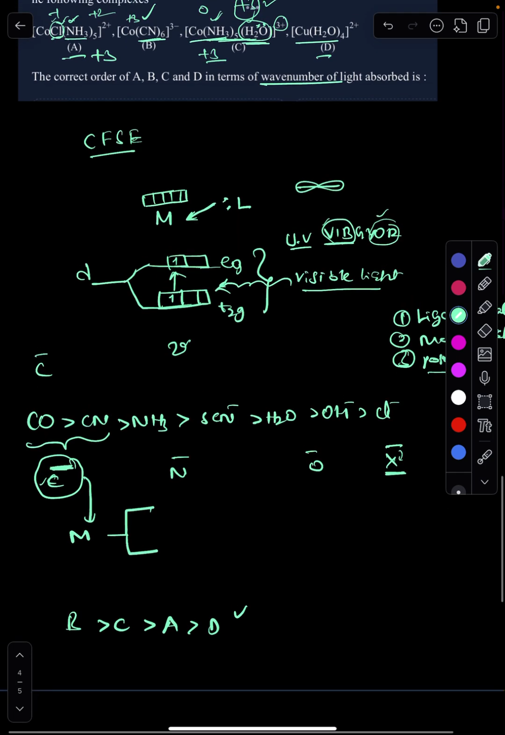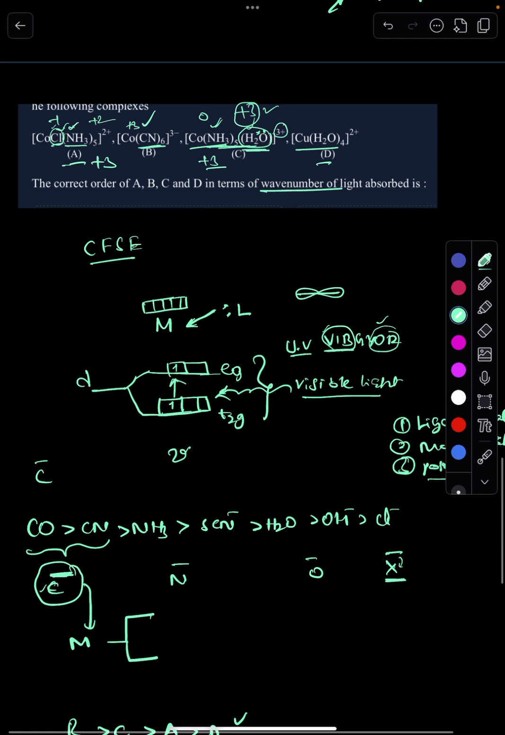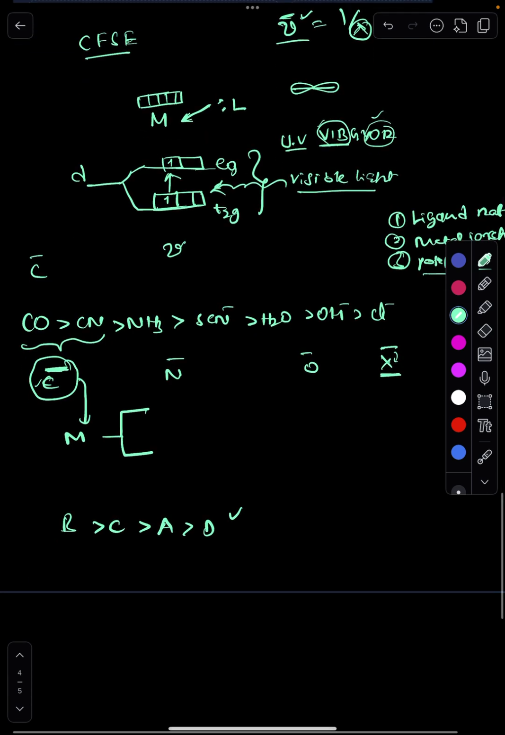If the splitting is more, then what is given in terms of wavelength of light absorbed? They have asked in terms of wave number, meaning more frequency, more wave number, more energy. Wave number is equal to 1 by lambda. So more energy, which one causes more, this one. So this is the order.